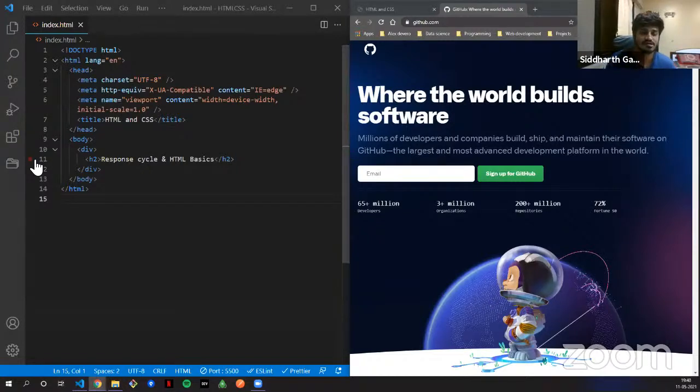Now what is a server? A server is a machine that is connected to the internet. It also has an IP address. The server waits for a request from other machines. For example, a client like me puts in a request for GitHub. The server waits for the request and then responds to it. Unlike your computer, which is a client that also has an IP address, the server has special server software installed and running, which tells it how to respond to the incoming request from your browser.